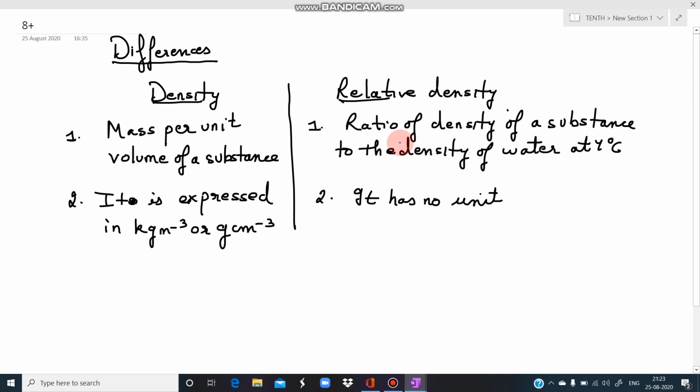So they are different. Secondly, density का unit है. It is expressed either in kg per meter cube or in gram per cubic centimeter. But relative density, it has no unit. It is a scalar quantity. Density भी scalar quantity है, but relative density, it has no unit.